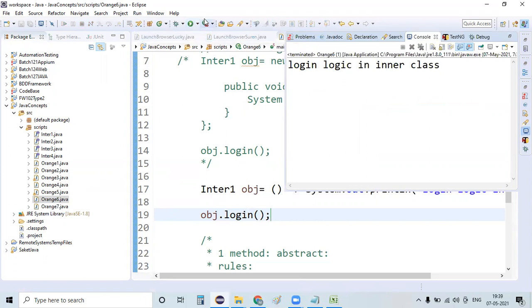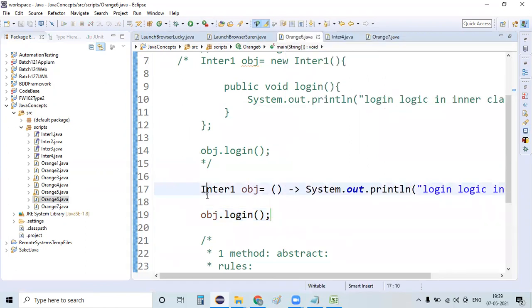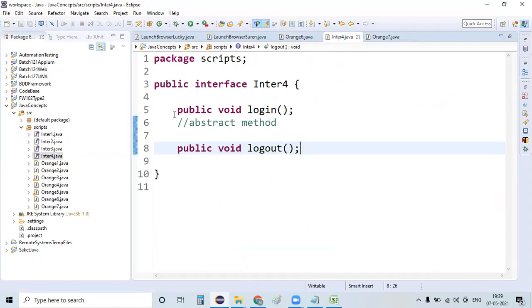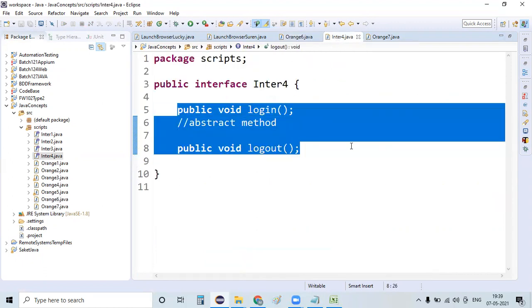Okay, good. This is how an anonymous inner class can be replaced with a lambda expression. On top of it, a few questions usually come to mind. Is it possible to always replace an anonymous inner class with a lambda expression? No. In the second example that you saw, the class has two abstract methods. You can't implement them using a lambda expression. In order to work with a lambda expression, it should be only a functional interface.